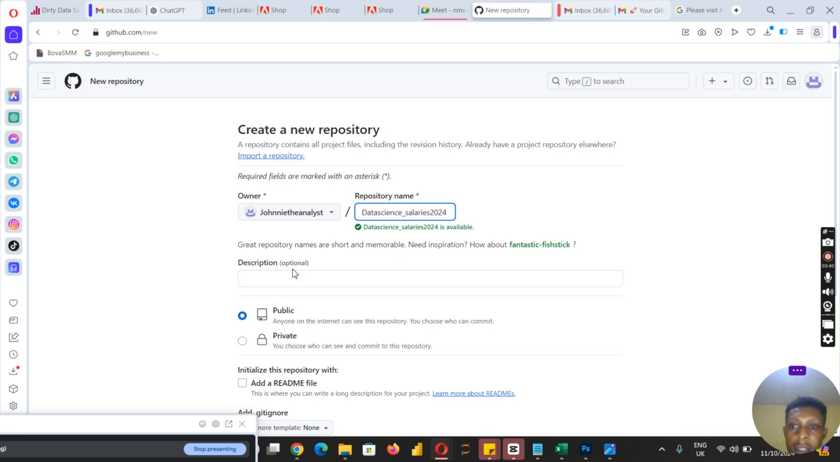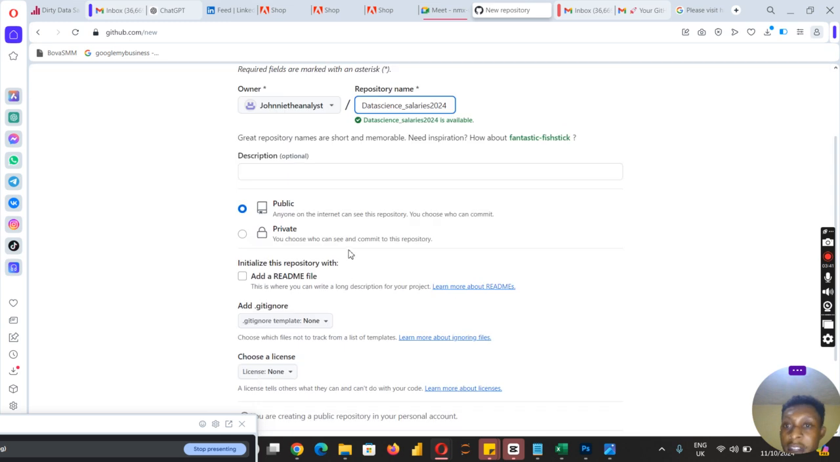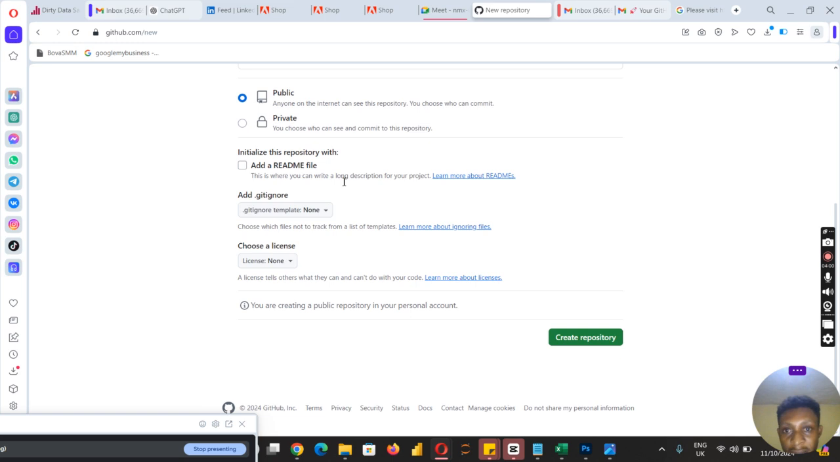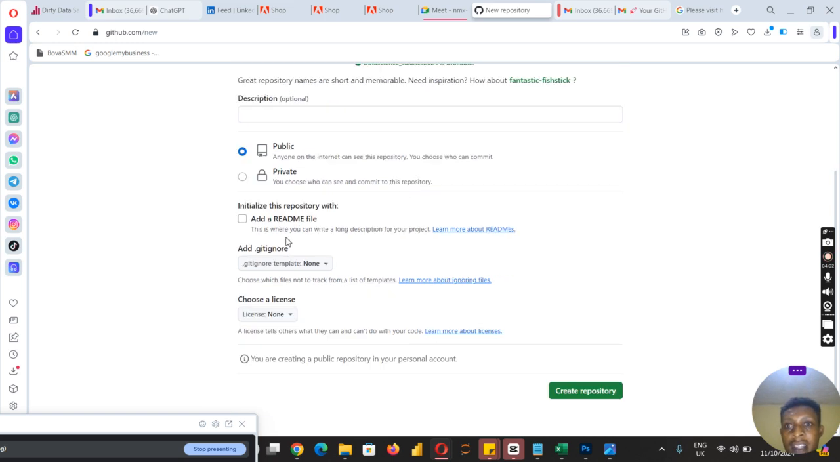So here we have the description. You leave it on public. Anyone on the internet can see this repository. If you put it on private, you choose who can see or comment on the repository. So leave it on public. Next, you have the add readme file. The add readme file is where you add the description of your project. So you can check it.